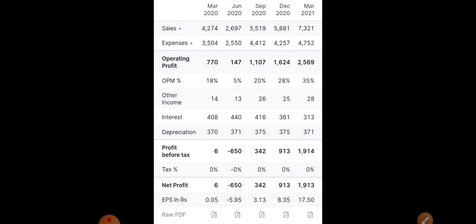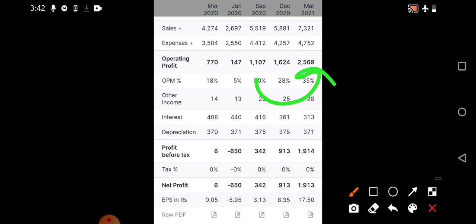You can see a very steady increment in the operating profit, from 1624 crore to 2569. In the same way, profit before tax has increased very well. Net profit has gone from 1913, with a 1000 crore increment as well. So these are the basic financials.